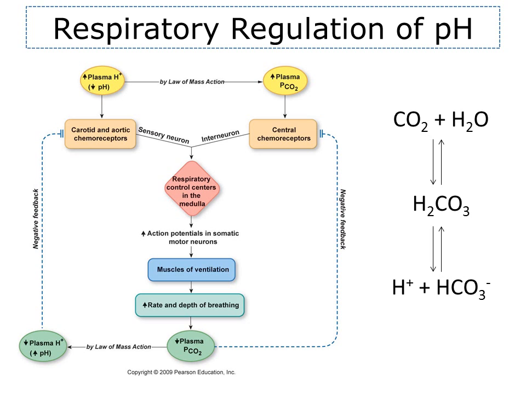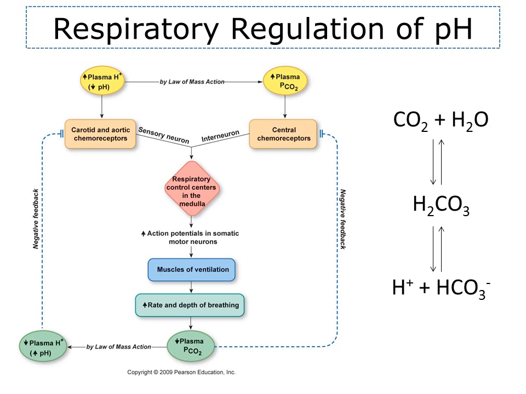Now, this increase in plasma carbon dioxide concentration is detected by the central chemoreceptors. These are located in the ventral medulla. The increase in plasma hydrogen ion concentration is detected by the carotid and aortic chemoreceptors. These are called the peripheral chemoreceptors.